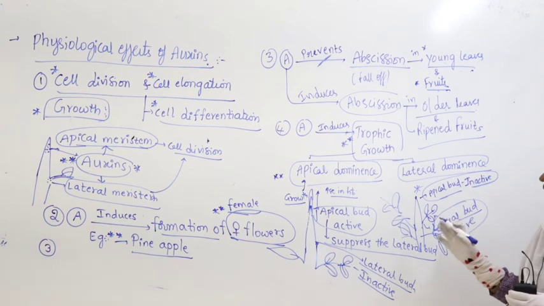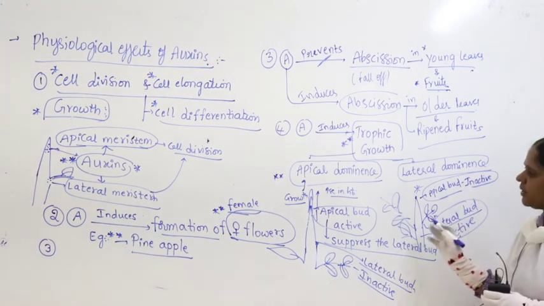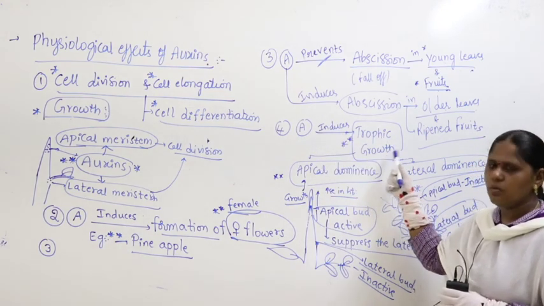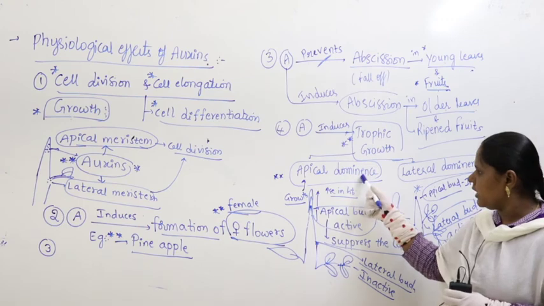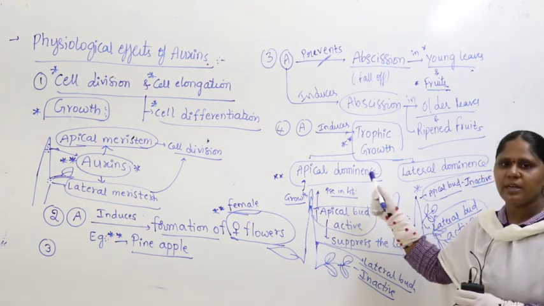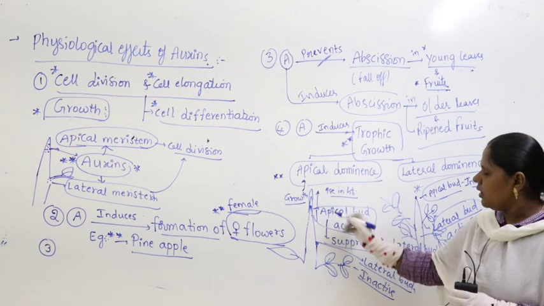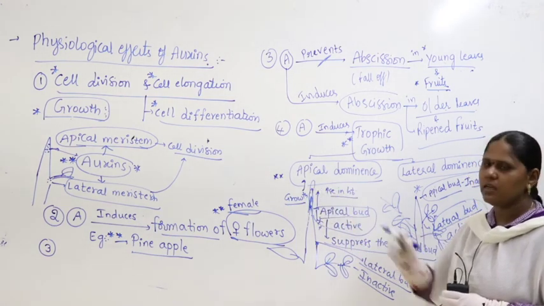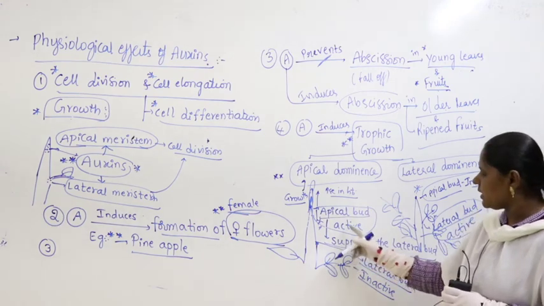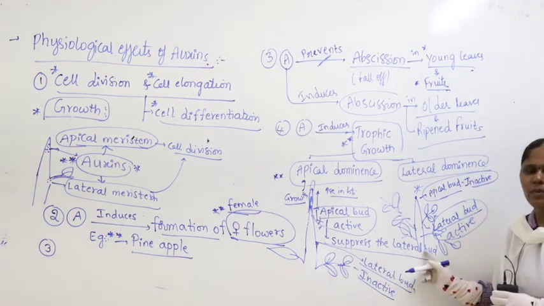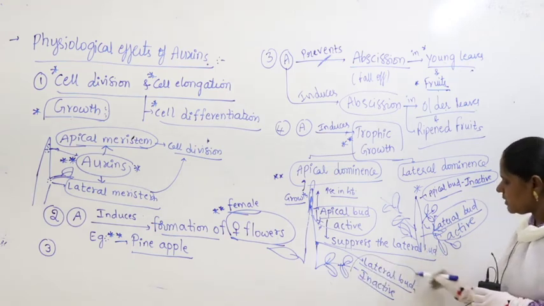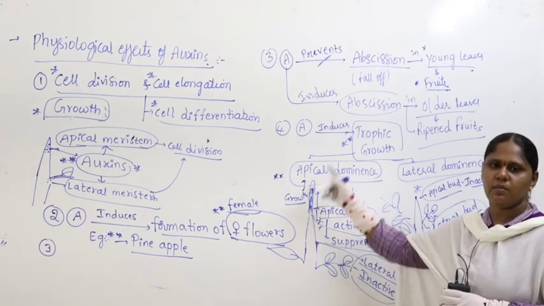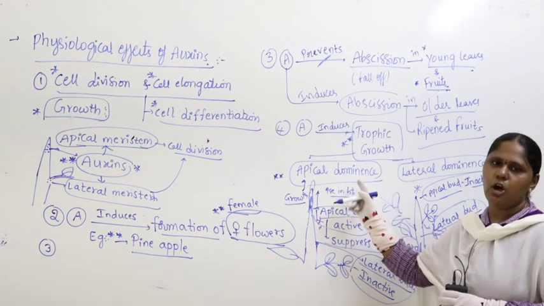So both of them act according to one another. I will repeat again, trophic growth. Auxin induces trophic growth. What is the meaning of that? Apical dominance, lateral dominance. What is apical dominance here? Whenever apical bud is active, means apical bud keeps growing like this, then at that time it suppresses the activity of lateral bud. That means lateral bud becomes inactive. So no growth occurs laterally, growth occurs only in the apical bud. That is why it is called apical dominance.